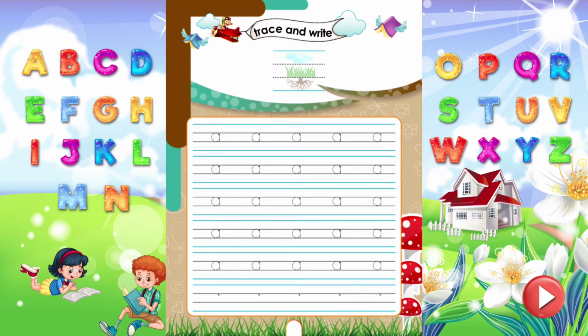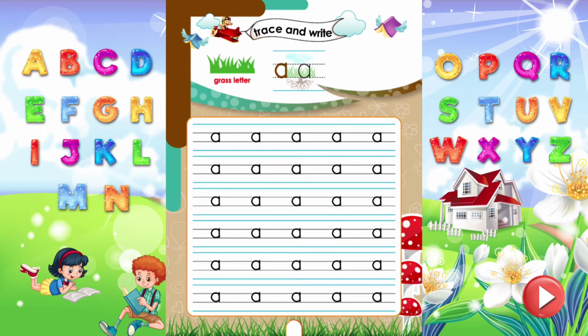Trace and write. Do you know, kids? A, which sounds A, is a grass letter. Letters which exactly fit between two middle lines are grass letters. Now, trace and write the letter A properly.